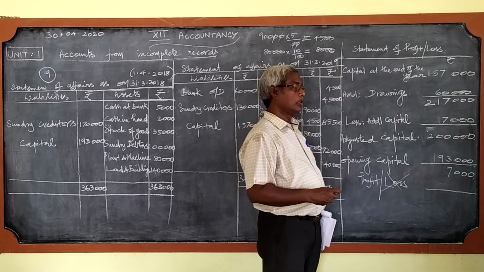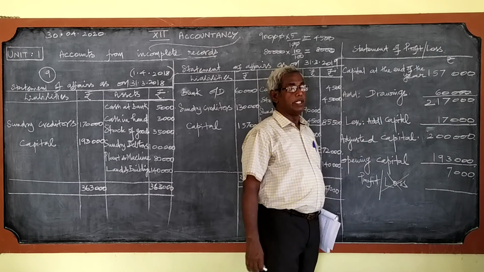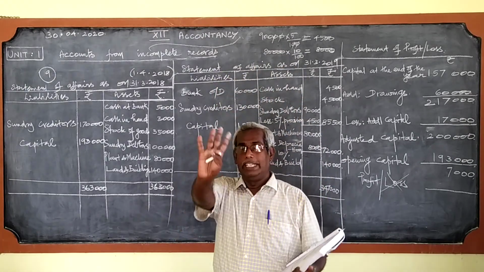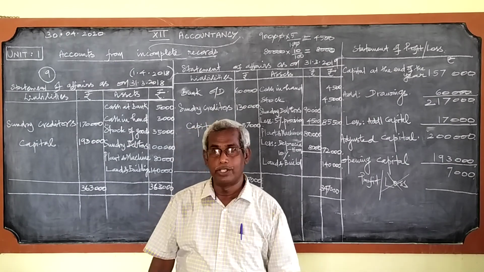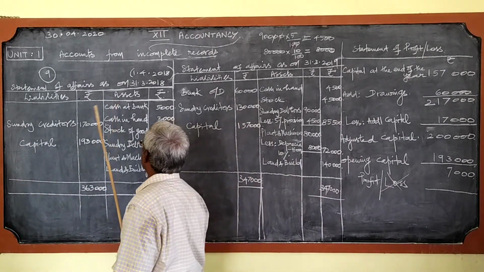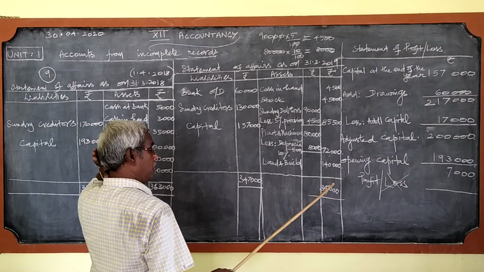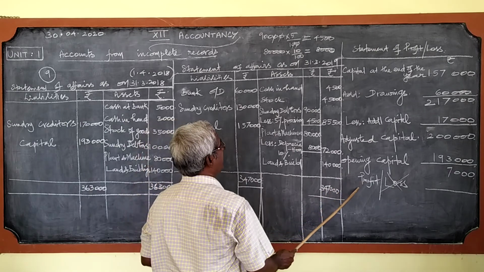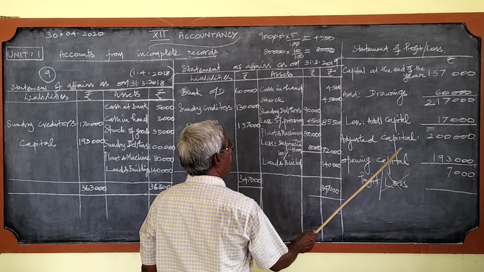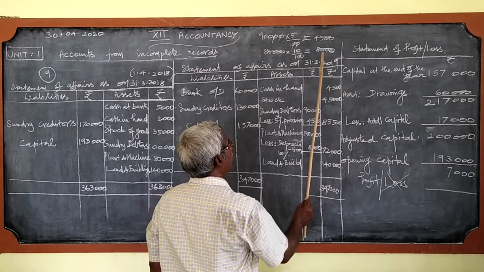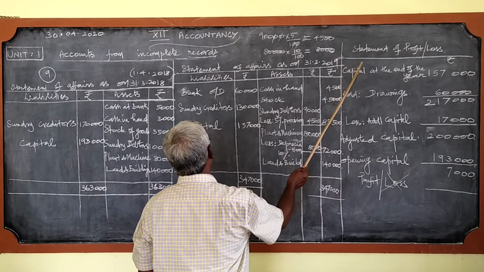Now we have minus opening capital from the adjusted capital. So this is 7,000. Once again, I repeat in a few seconds. Here in this problem also, you are supposed to find profit or loss of the business. But what is given here, the drawings and adjusted capitals are only given. We will have to find the capital at the end of the year and the capital in the beginning of the year.